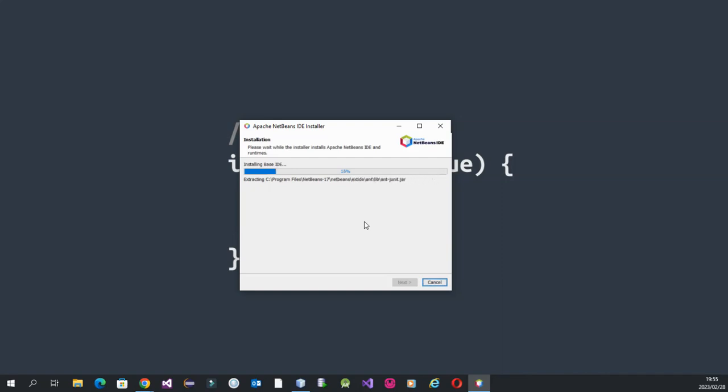So we'll just wait for the installation, and from there we'll be ready to start programming in Java with our latest NetBeans, which is version 17 that was released this month on the 21st of February.